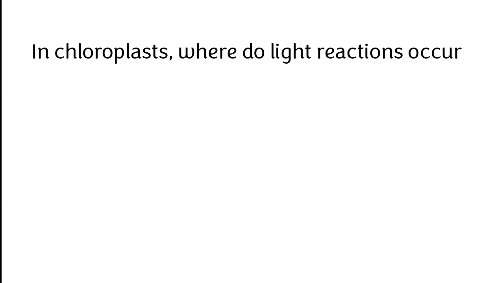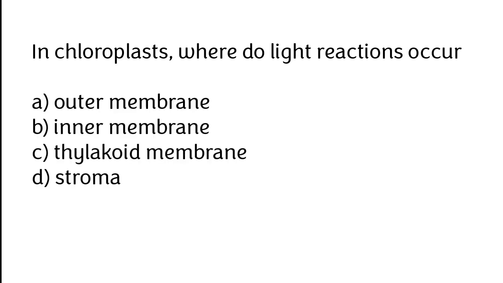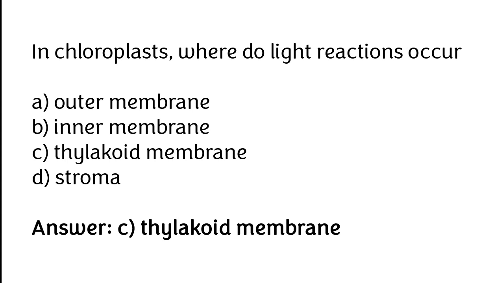In chloroplast, where do light reactions occur? Outer membrane, inner membrane, thylakoid membrane, stroma. The correct answer is option C. In chloroplast, light reaction occurs in thylakoid membrane.